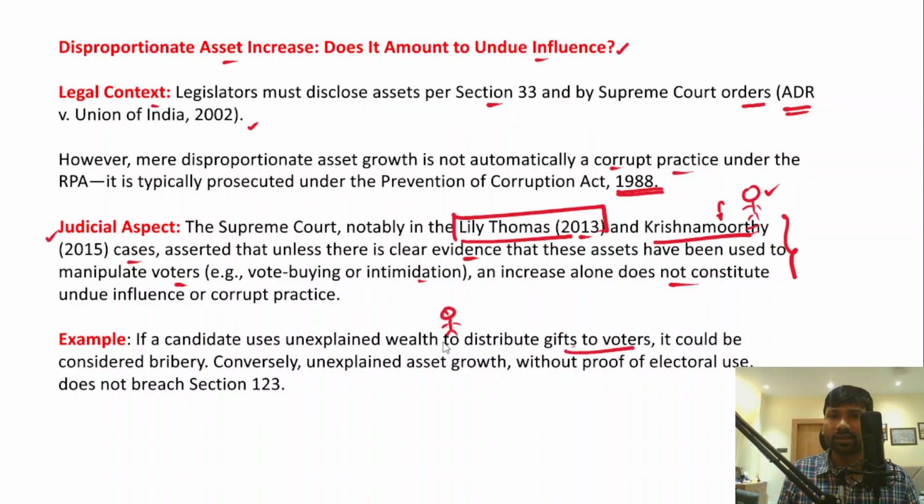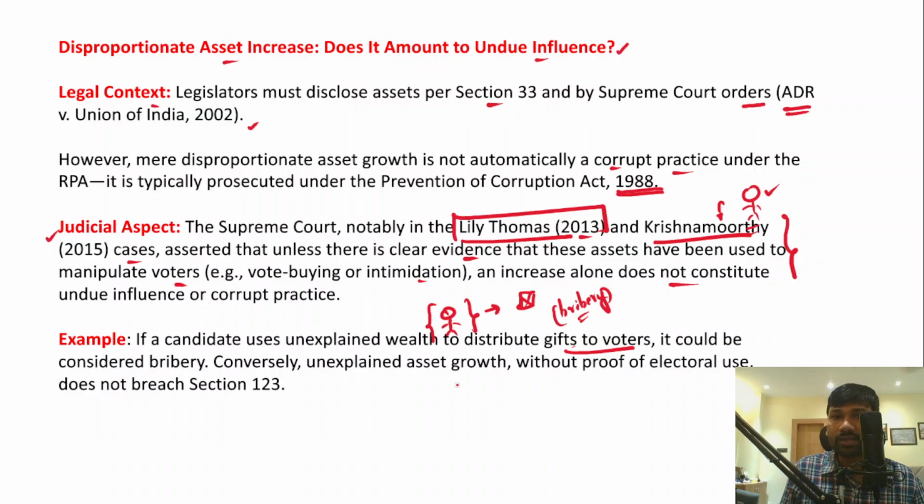Now, one best example: imagine that a candidate uses unexplained wealth to distribute gift boxes to the voters. It could be considered, or it amounts to, bribery, and it influences or manipulates the voting choices of the people.